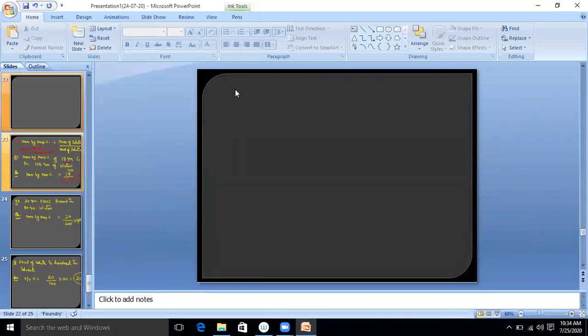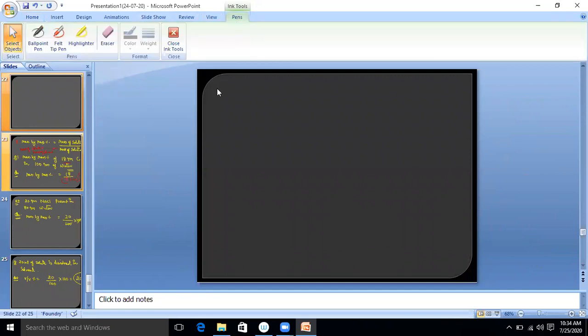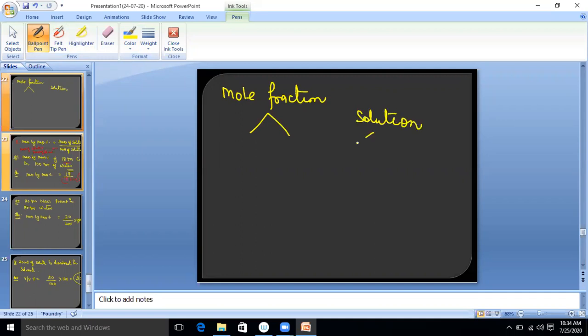Now next, final topic of today's class. Next is mole fraction. This is very, very important. Now we know in a solution we have two components. One is solute, second one is solvent.